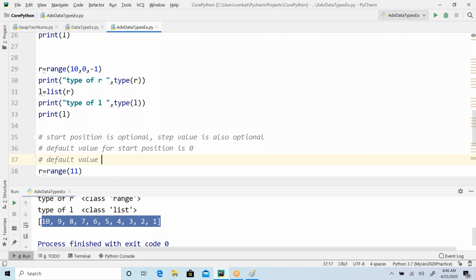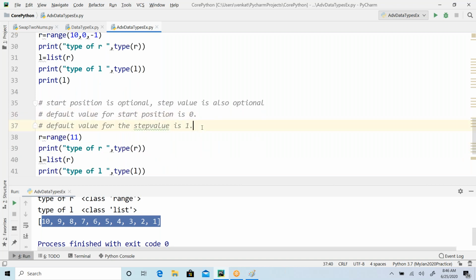The default value for the step value is 1. Okay, understand? So this is equivalent to range with start position 0, going up to 11, and the default step value 1. Both are the same.